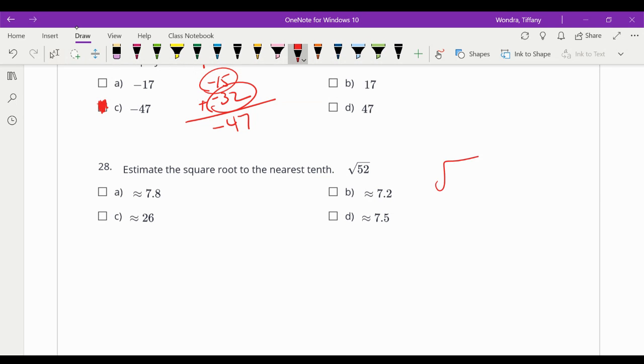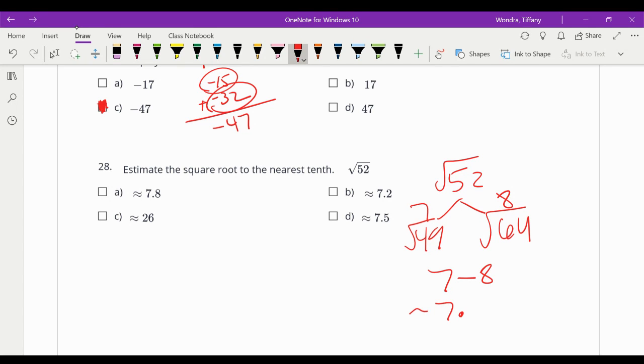Estimate the square root to the nearest tenth. So I could say 52, that's between 49 and 64, so that's between 7 and 8. So it's a number between 7 and 8, so 7 point something. So definitely not this one. Okay, and then it's like 7 and 3 over, because the distance from 49 is 3. It went 3 units. If it had gone the full distance from 7 to 8, that would have been 15.